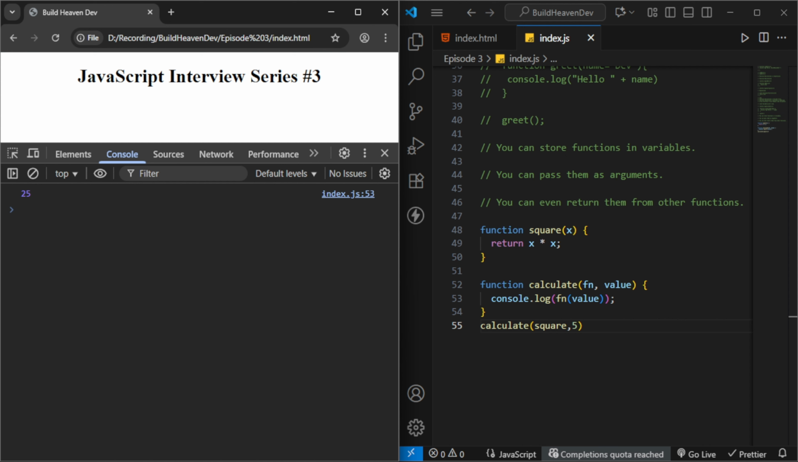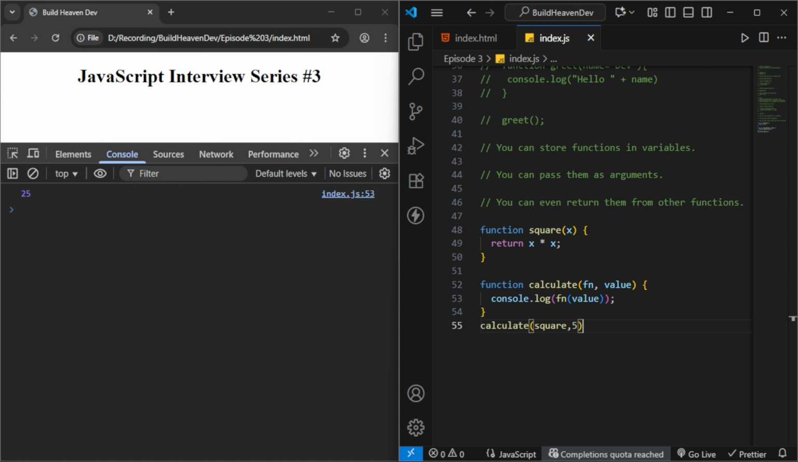Here I am passing a function as an argument. Isn't it cool? This is the foundation of concepts like callbacks, higher order functions and functional programming. We will make an in-depth video for each of these topics, like what a callback is and what a higher order function is.